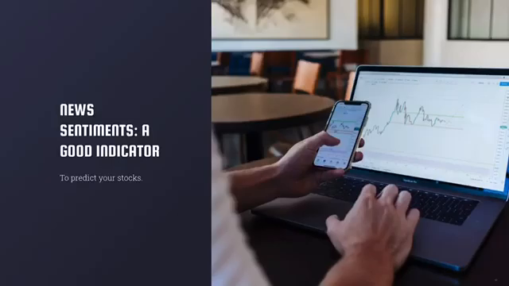With an interpretable model that can make predictions of stock movements from news headlines, we are now able to better predict the stock market.